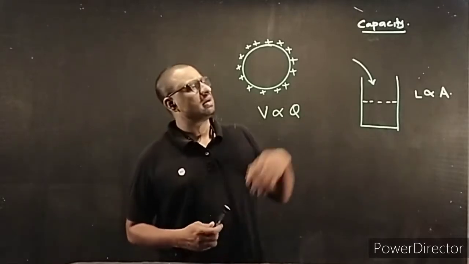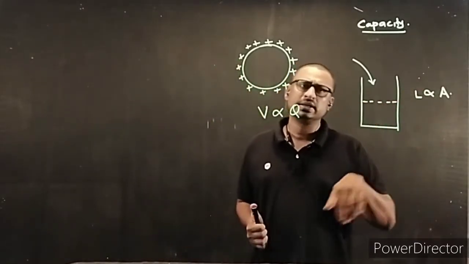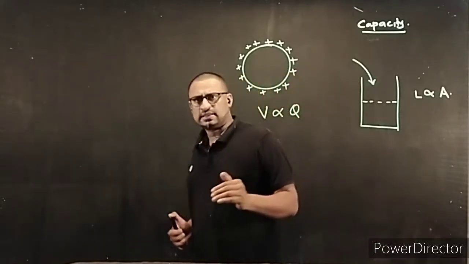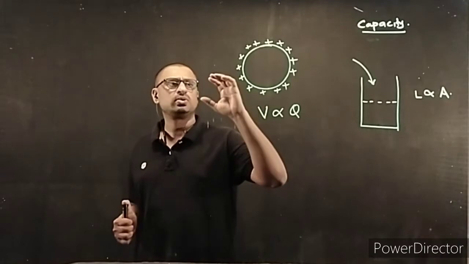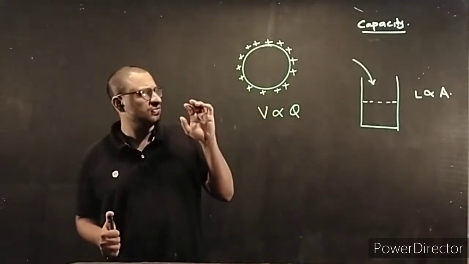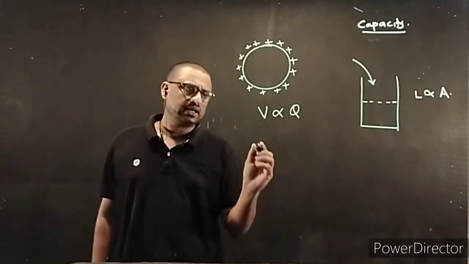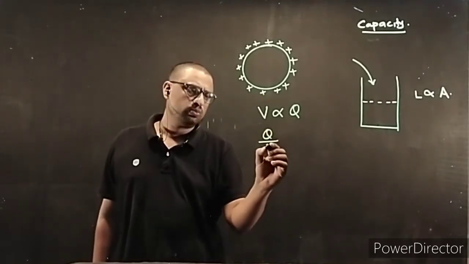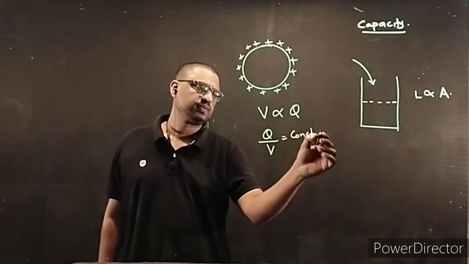Just like the level up to which the water rises is directly proportional to the amount of water poured into it, just like that, the potential up to which it rises is directly proportional to the amount of charge given to it. And for any conductor, if you take Q by V, the ratio, that ratio will be a constant.